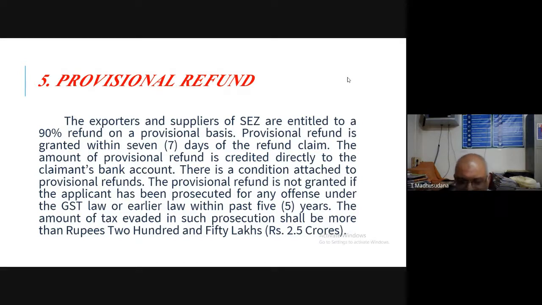So these are the three supplies which are considered zero rated supplies under GST. They have to follow the procedure adopted by the GST law, submit proper documents for refunding the tax paid by them, and fulfill all the formalities as per the law.